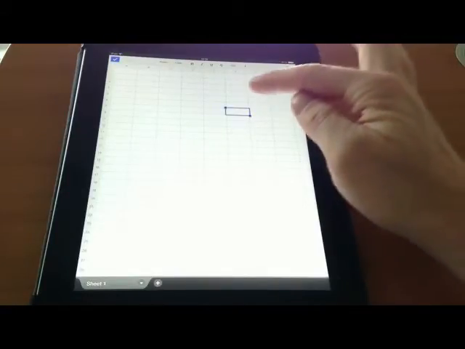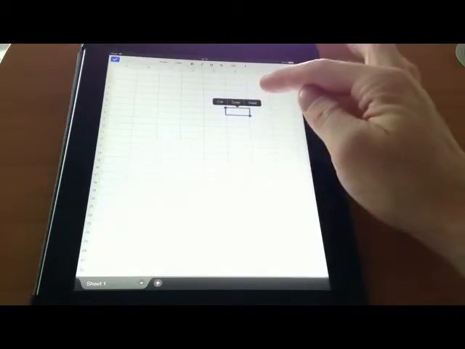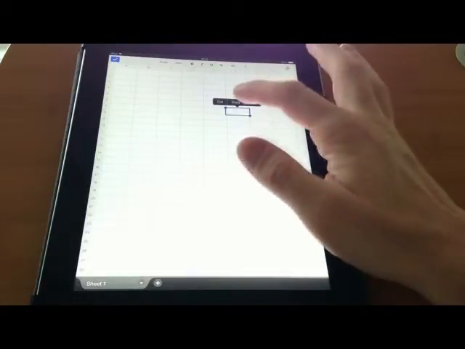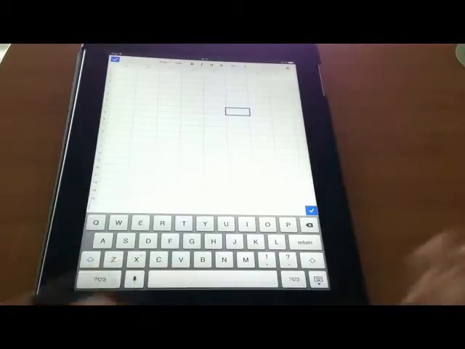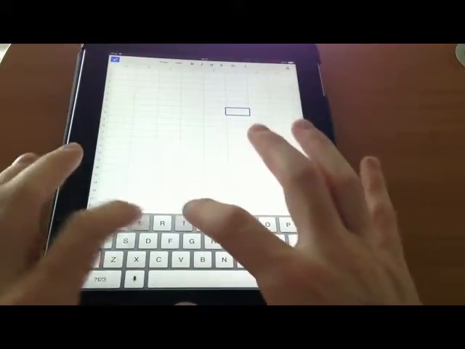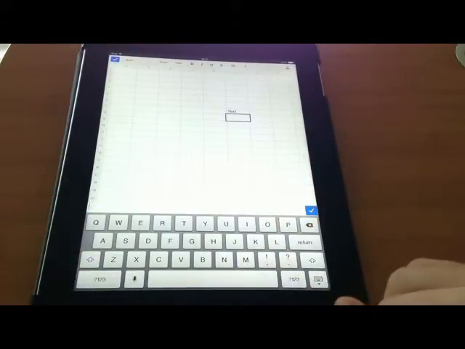To select a cell, we just click on it once. If we want to copy and paste, we can click on it again, and we get our copy, cut, clear menu. If I want to enter some information into that specific cell, I just double tap. It's very similar to on a computer, and we'll just say that this is text. So I can enter some text right there.